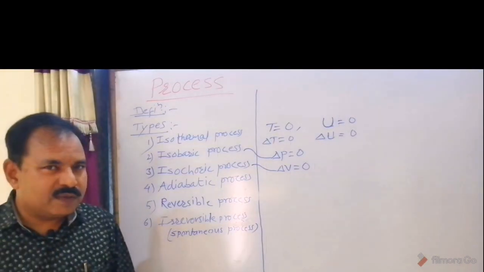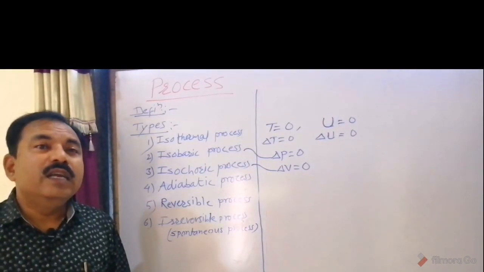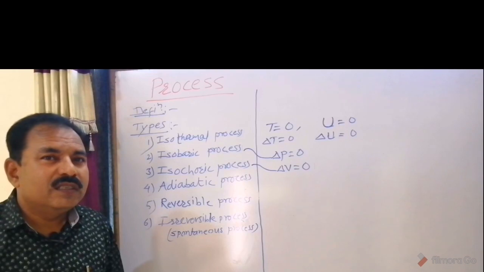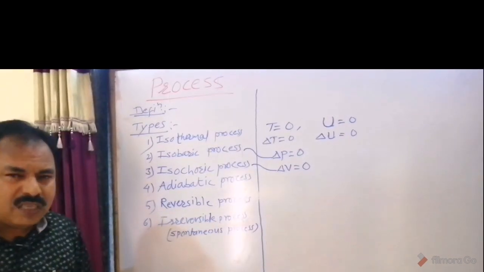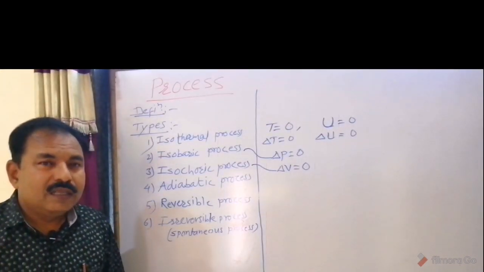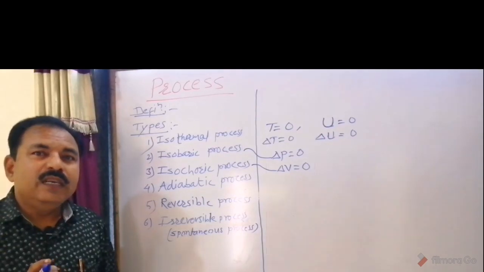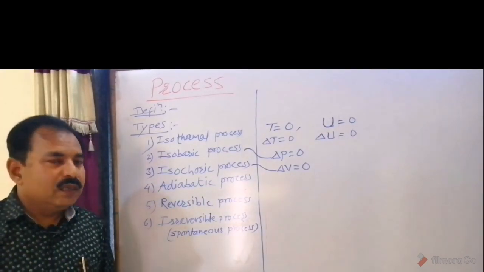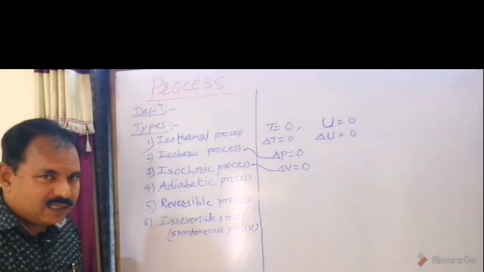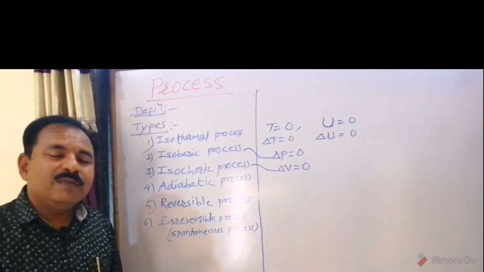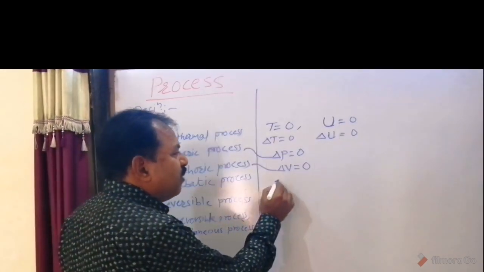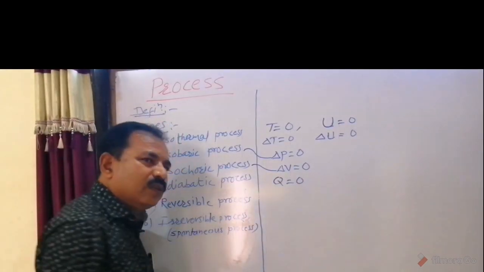If the process is exothermic, the heat is evolved that rises temperature. And if the process is endothermic, temperature falls. That means the internal energy of the system increases or decreases. We know that the internal energy depends upon temperature. Therefore, in this process, the heat is constant, that means Q is equal to 0.